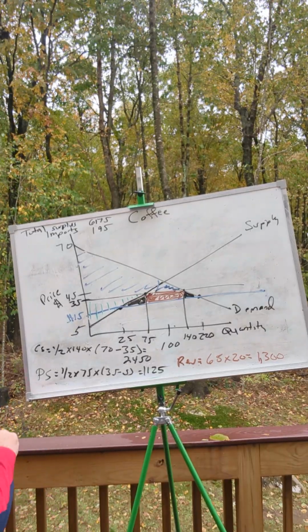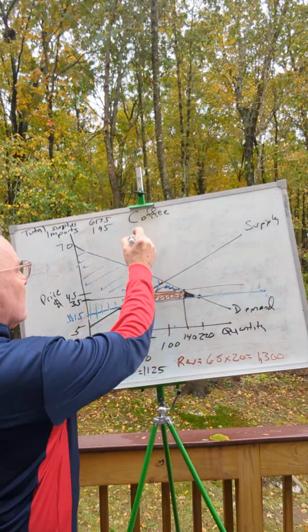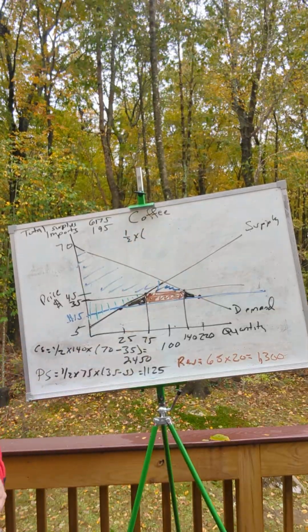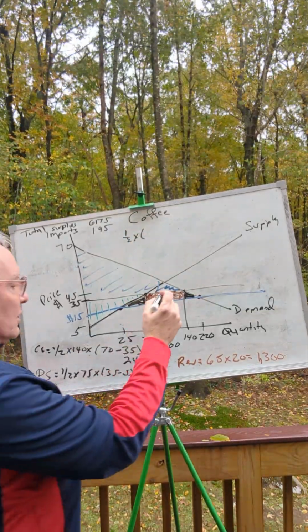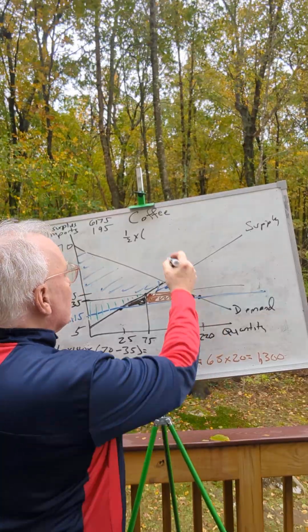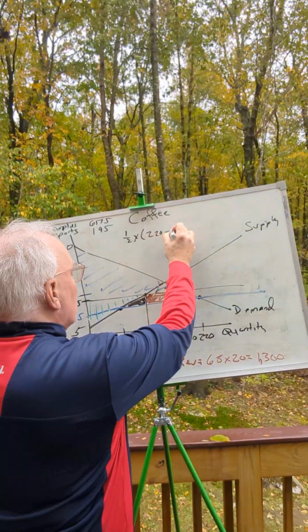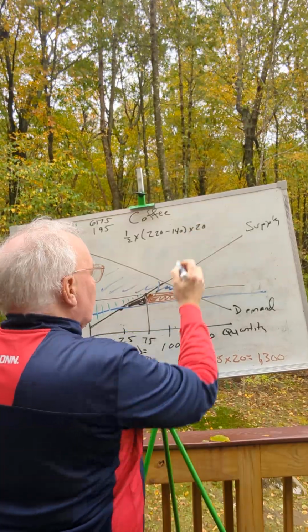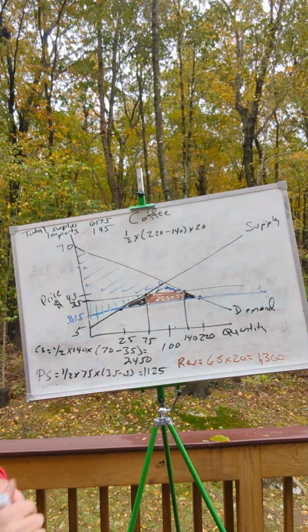And we can actually calculate the deadweight loss. This area here is 1/2 times, and deadweight loss is always about a change in quantity. So it's the 220 minus 140 times the amount of the tariff, which is $20. So that's 800.